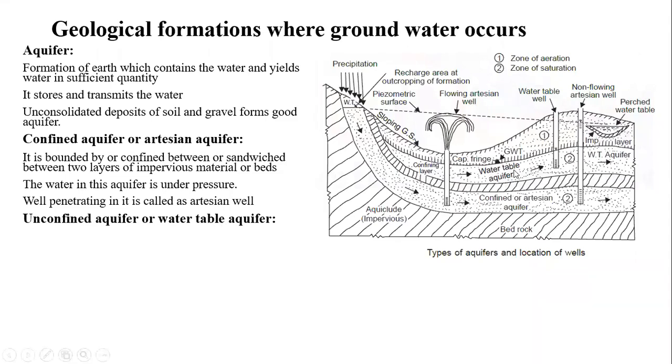Then the unconfined aquifer, whose lower boundary is always a highly impervious material or a highly impervious strata, and its upper boundary is nothing but the groundwater table.